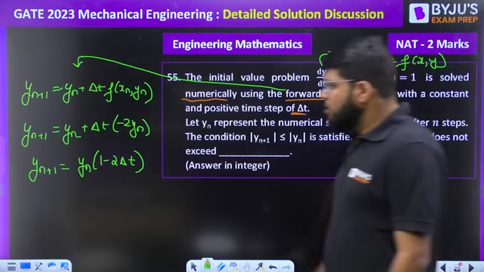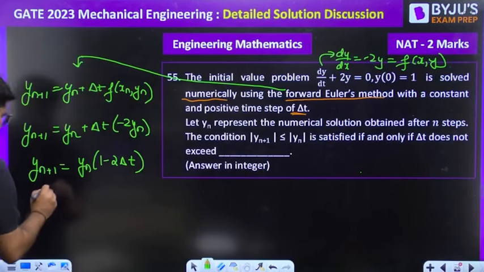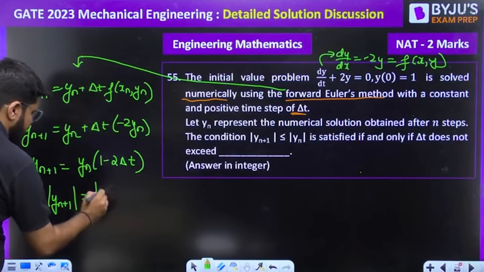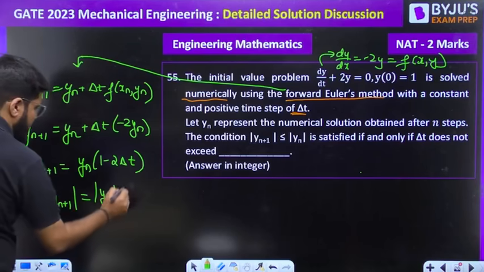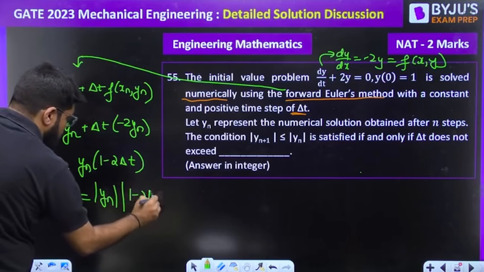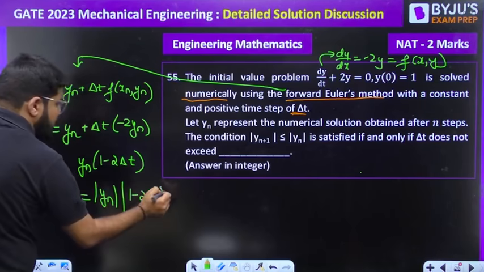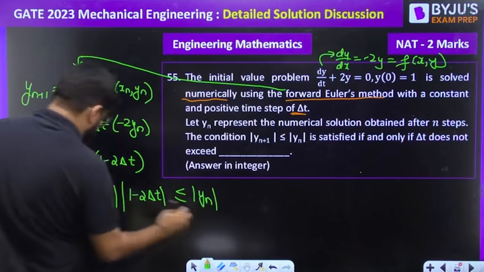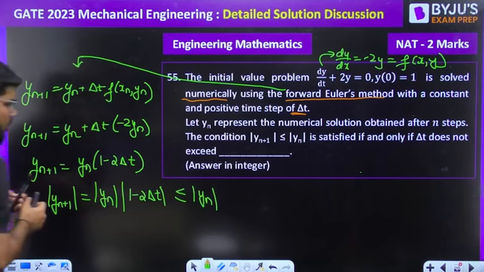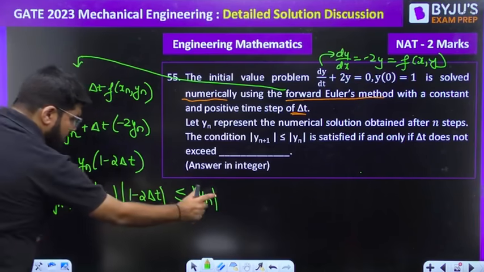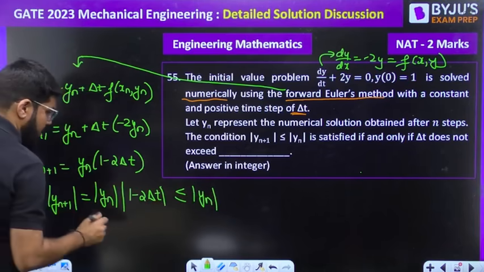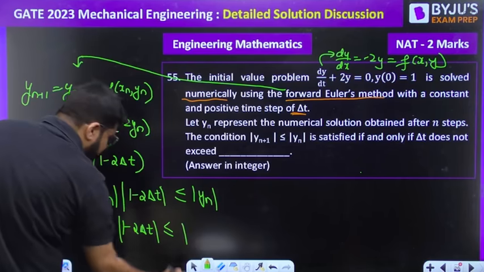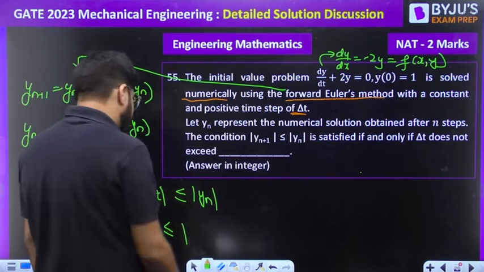Now when I take the modulus of yn plus 1, it will be split as modulus of yn multiplied by modulus of 1 minus 2 delta t. What I want is modulus of yn plus 1 less than or equal to modulus of yn. So modulus of yn gets cancelled from both sides, and what you are left with is mod of 1 minus 2 delta t is less than or equal to 1.